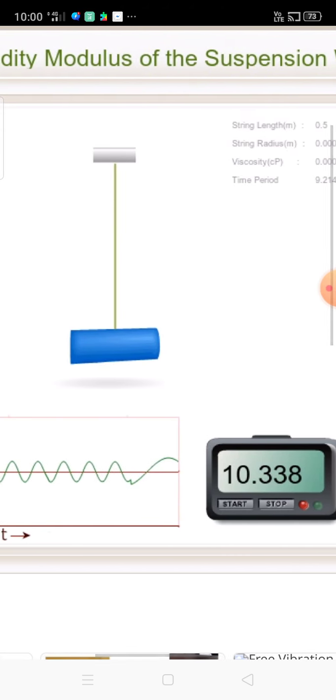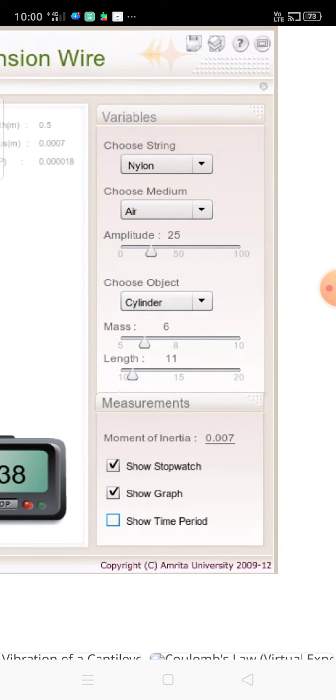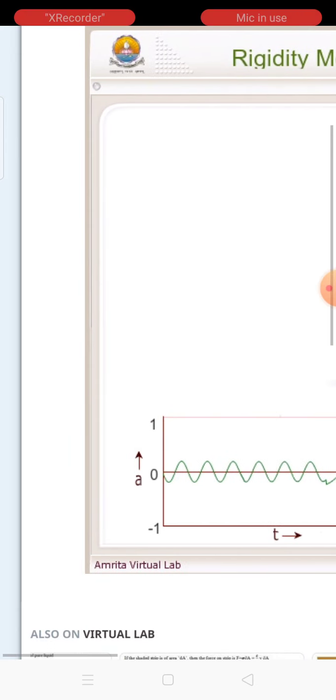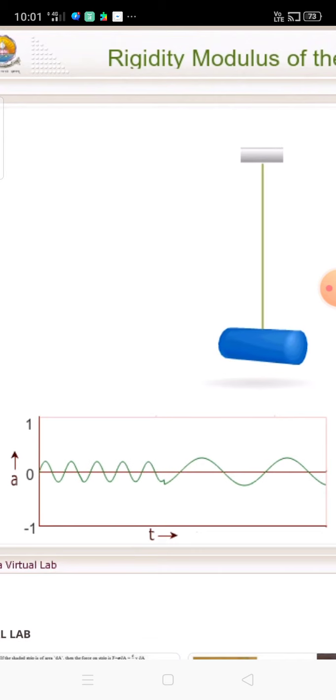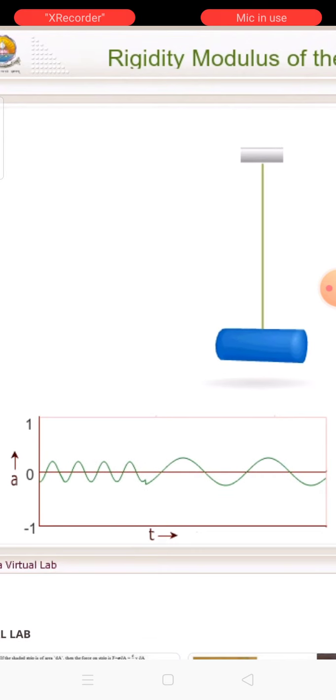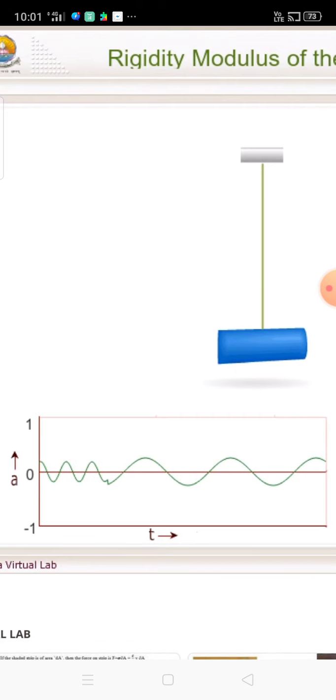Now you notice I am not using the show time period yet. The graph is on and the stop watch is on, with the amplitude along the y-axis and time along the x-axis.